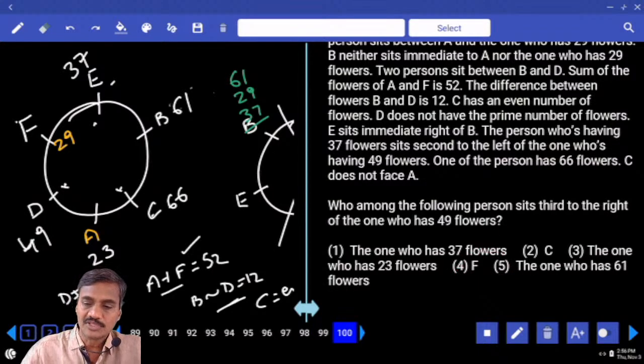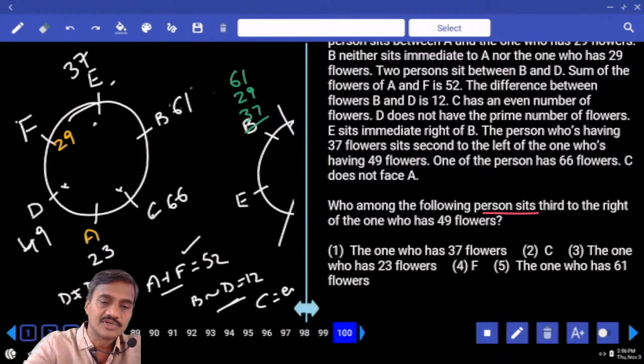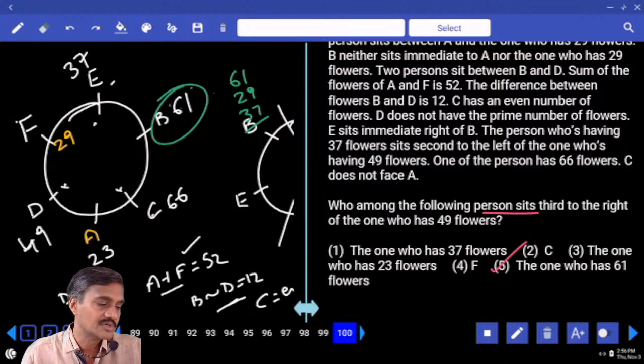100. Who among the following persons sits third to the right of the one who has 49? Now, third right of 49, who is it? B, the one who has 61. That is choice 5, question number 100.